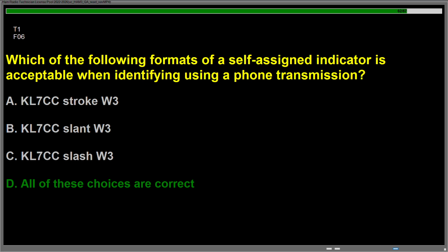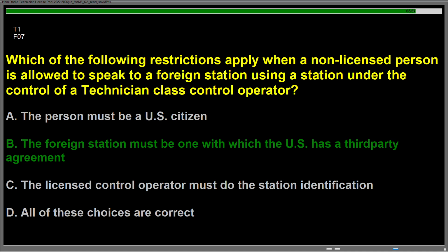Question Foxtrot 06, which of the following formats of a self-assigned indicator is acceptable when identifying using a phone transmission? Answer is D. All of these choices are correct. Question Foxtrot 07, which of the following restrictions apply when a non-licensed person is allowed to speak to a foreign station using a station under the control of a technician class control operator? Answer is B. The foreign station must be one with which the U.S. has a third-party agreement.